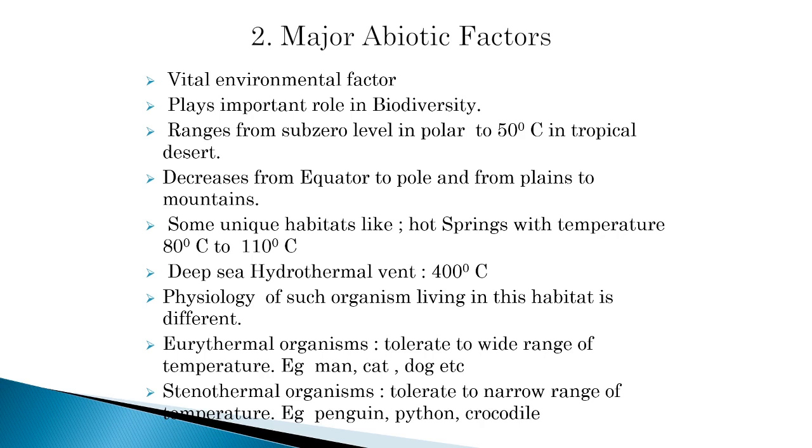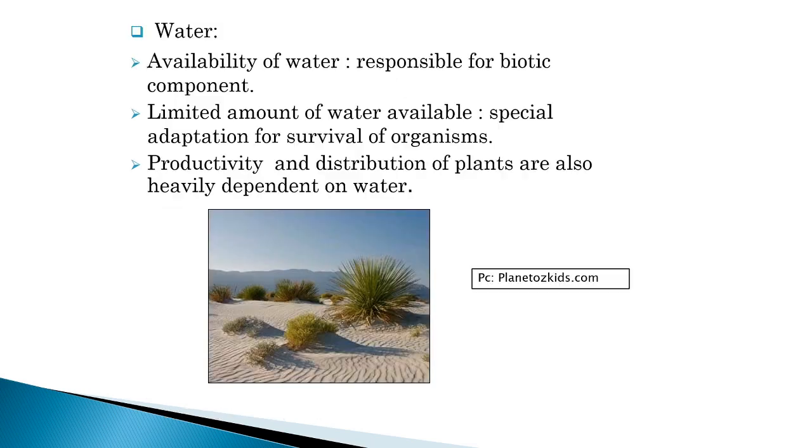So there are different kinds of organisms, for example, eurythermal and stenothermal. Eurythermal means what? They tolerate a wide range of temperature, for example, man, cat, etc. Stenothermal organisms tolerate a narrow range of temperature, that is, penguin, python, crocodile, etc.